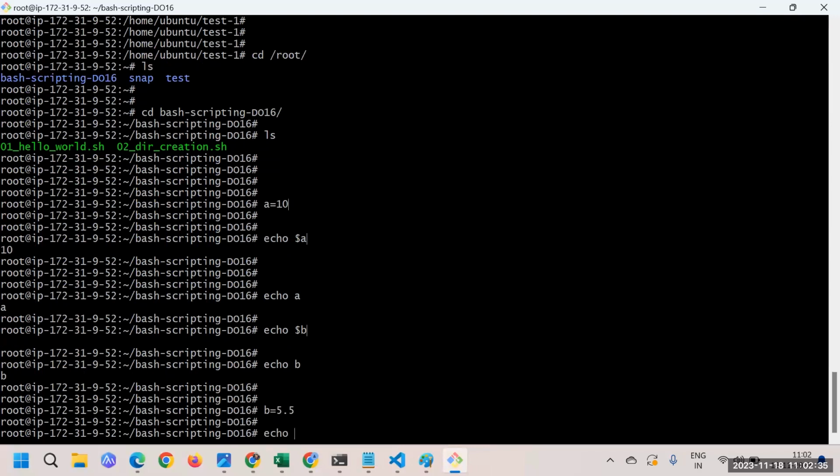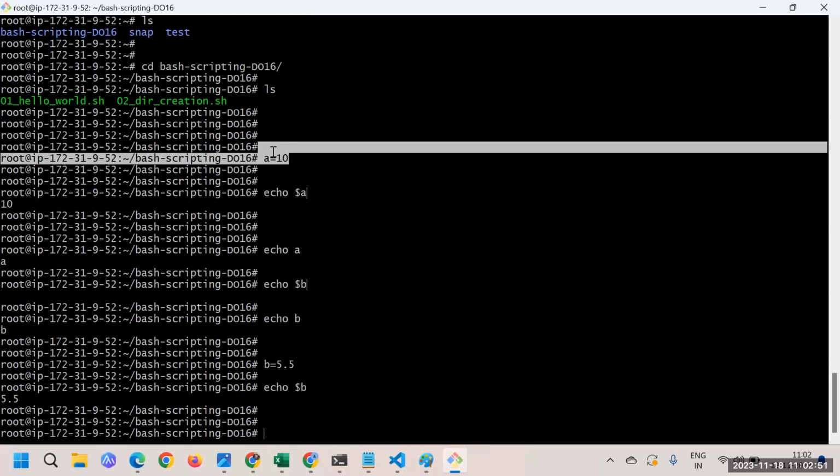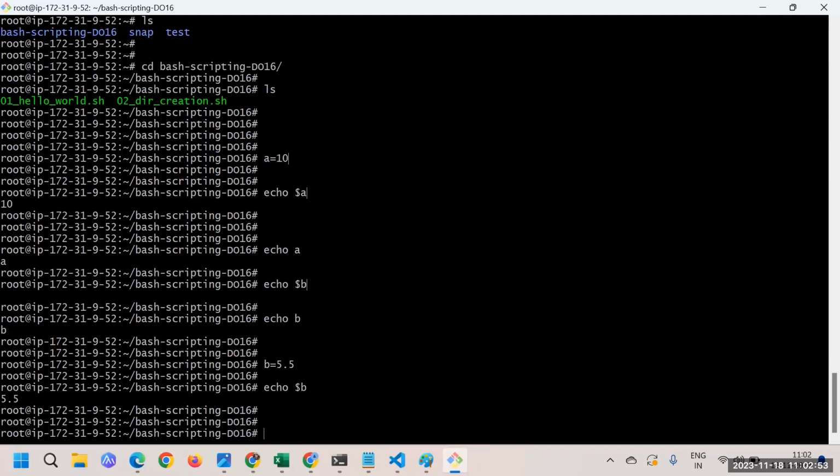And if I say echo $b, you can see that we have successfully printed the 5.5. So it understands by itself that this is a float value. Whenever it is an integer, it understands that it's an integer, and whenever we pass a float value, it understands this is a float value.